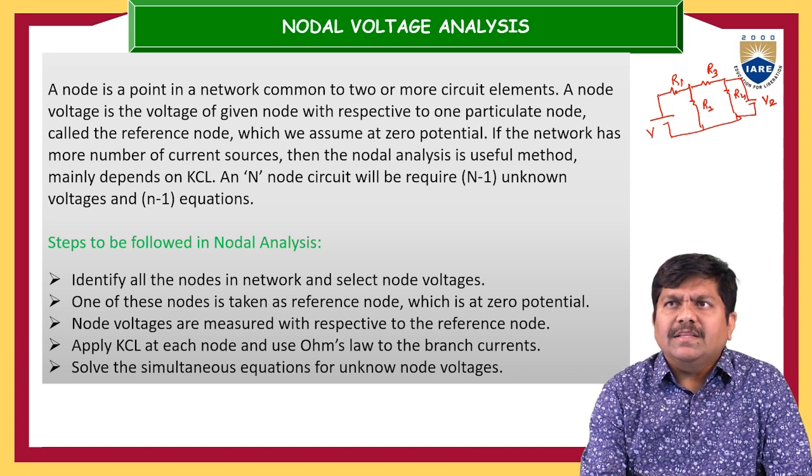These two elements meet at a particular point, which is a node, and we can number it as 1.